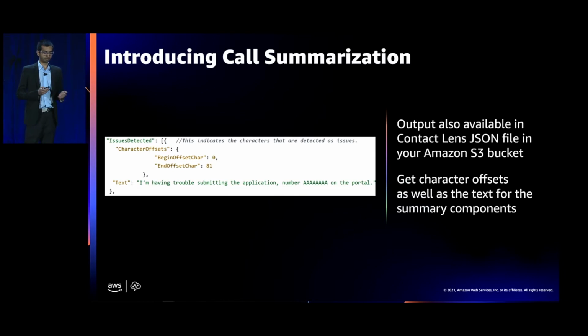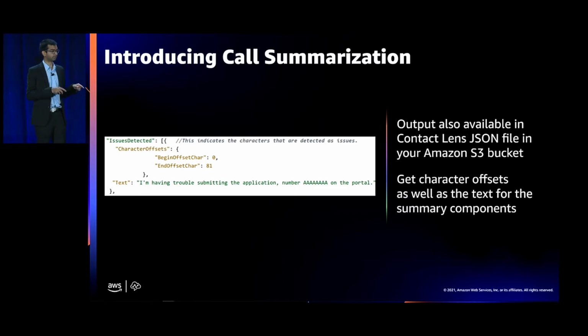Now, you may be wondering, if I don't want to access the summary through the UI, is there a way to get access to this data outside of the UI, right? And the answer is a resounding yes. Contact Lens generates a JSON output file in your Amazon S3 bucket for each call that it analyzes.